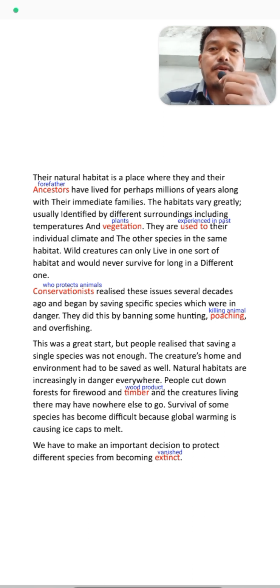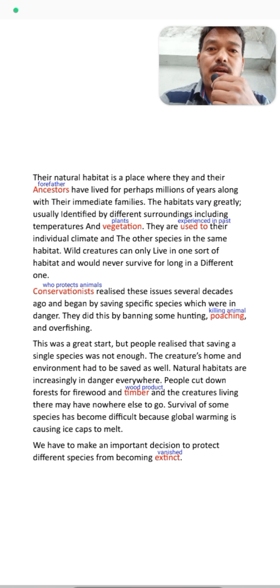They did this by banning some hunting, poaching, and overfishing. Poaching here means the illegal killing of animals, and overfishing means killing too many fish.